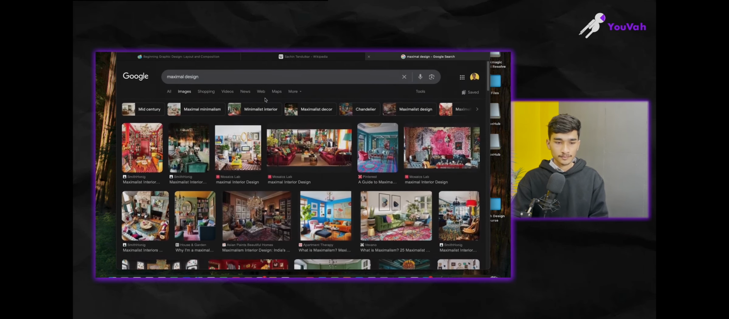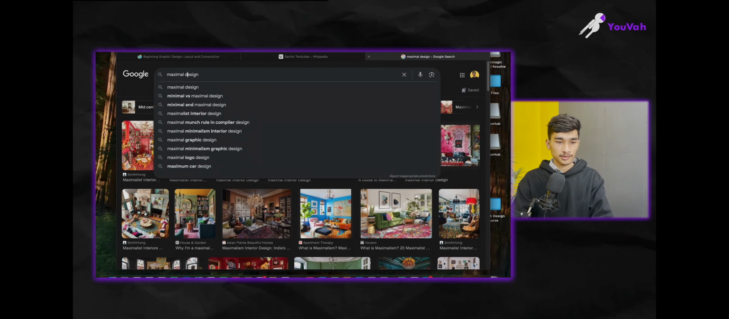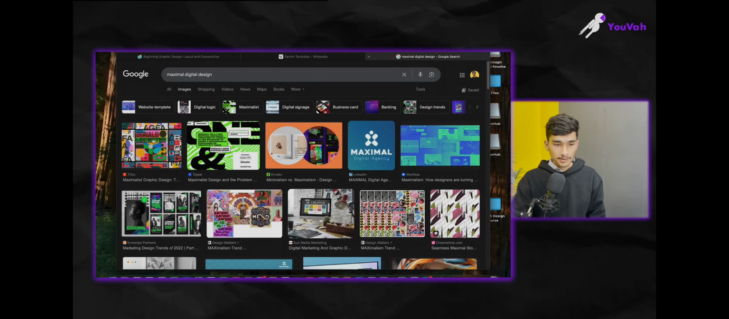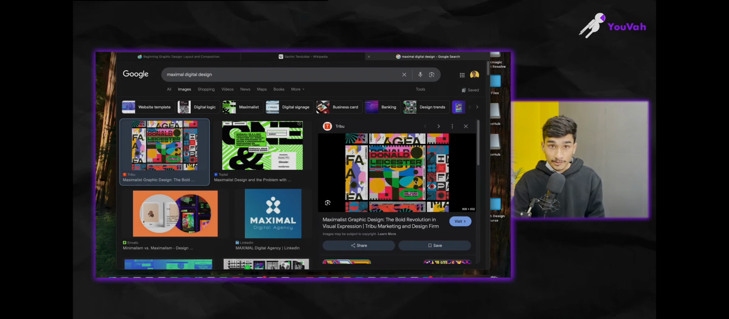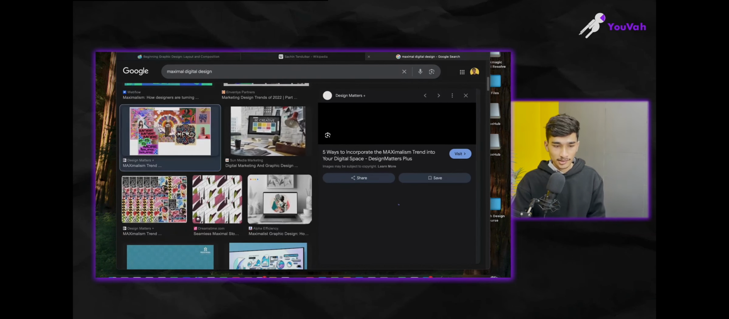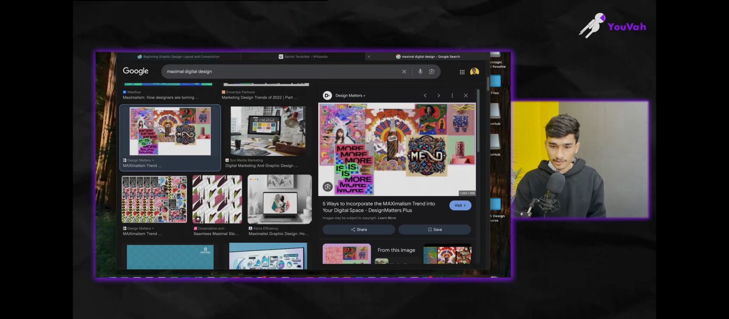See, digital, let's search for digital designs. See, maximal design, there is no breathing space, just these spaces are used to separate these columns, otherwise it is very cluttered, as you can see. See these designs, no breathing space.